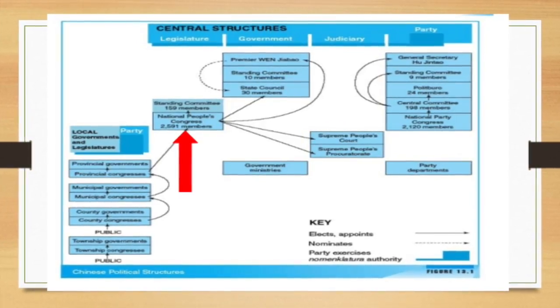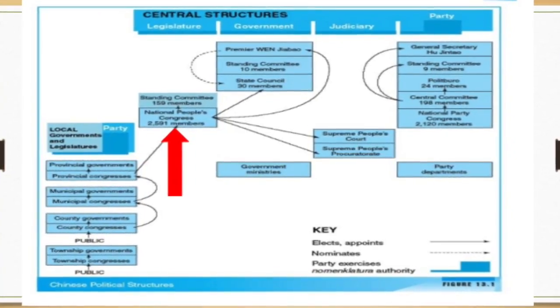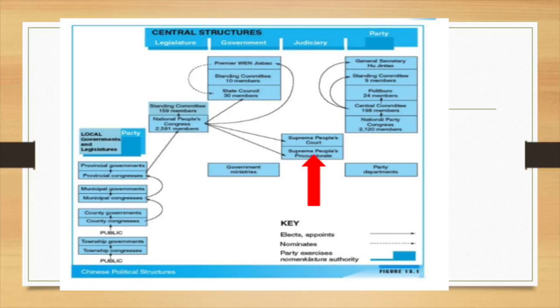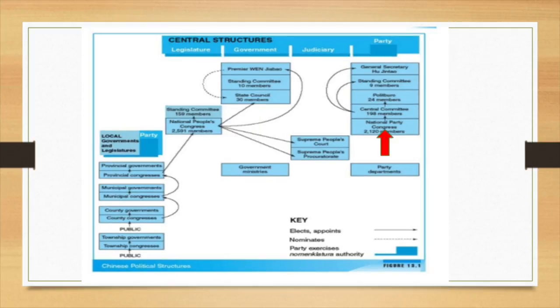The provincial government also appoints the National People's Congress or NPC, and then the NPC appoints the Standing Committee and therefore makes the legislature of the government. The NPC also appoints the Supreme People's Procuratorate and Supreme People's Court, which make the judiciary of the structure. The NPC is also in charge of appointing a premier, which is the head of the government. The premier then nominates the members of the State Council and the NPC also officially appoints them. Along with the Standing Committee, the three parts make the government structure of China.